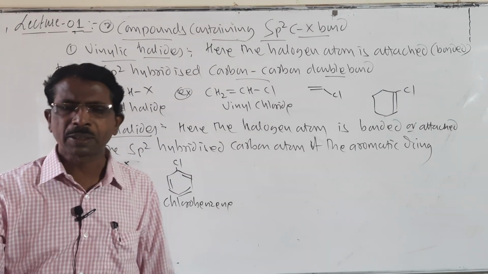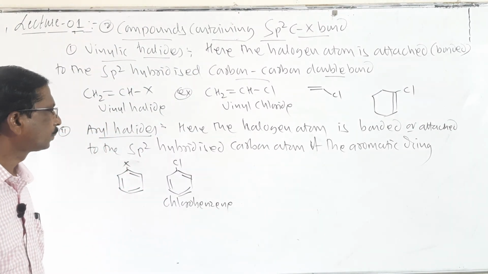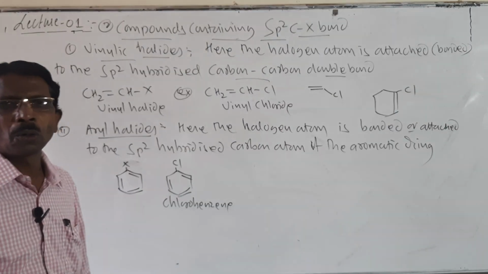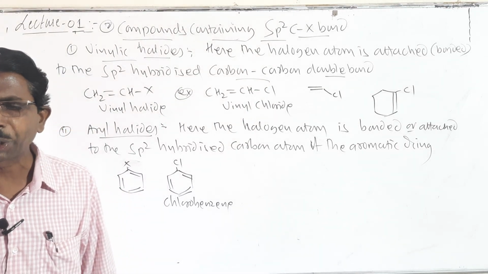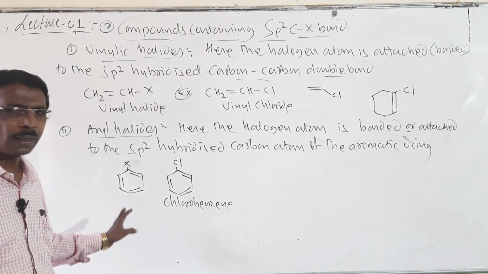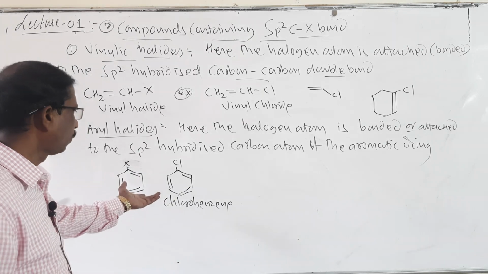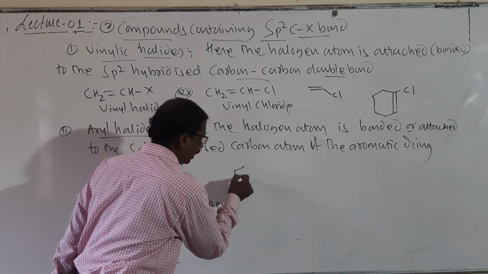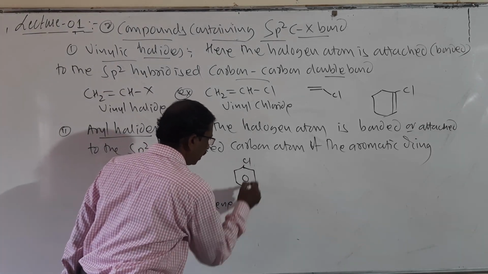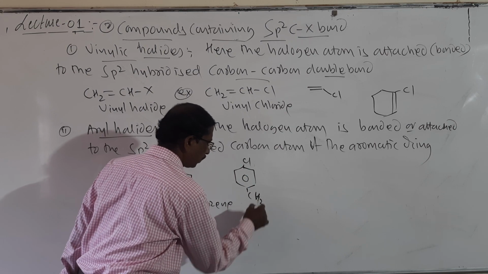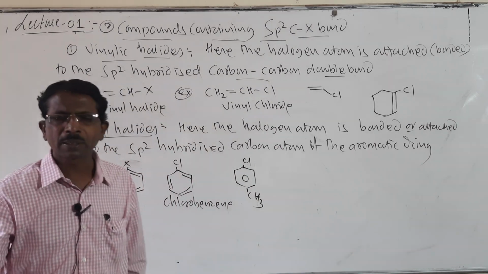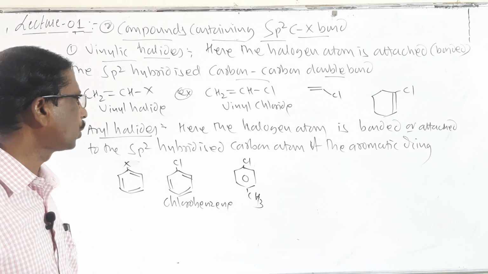The halogen atom is directly attached here. So these are the classifications. Is it clear? You may also write different examples, so many examples are there, like CH3, Cl. So it is the main classification students.